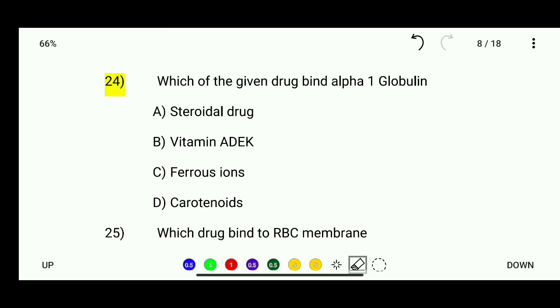Okay, question number 24. Which of the given drugs bind alpha 1 globulin? Steroidal drug, vitamin A, D, E, K, ferrous ions and carotenoids. So the correct answer for question number 24 is steroidal drugs bind alpha 1 globulin.